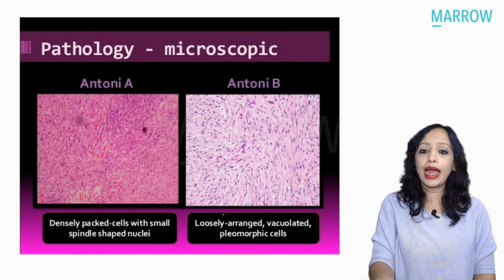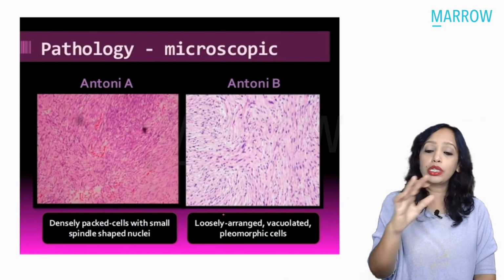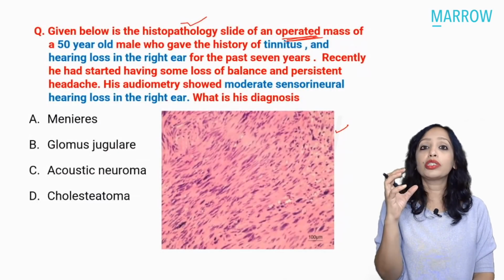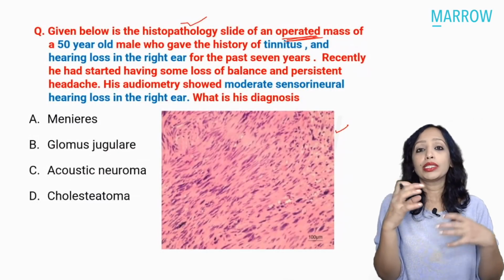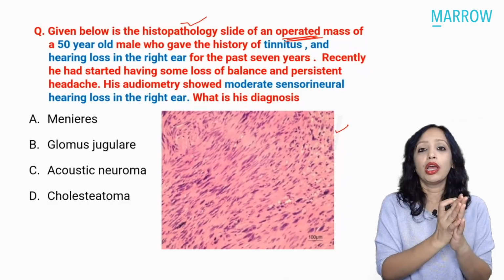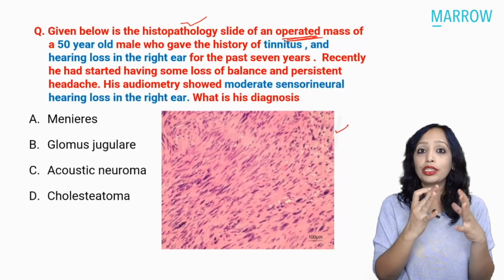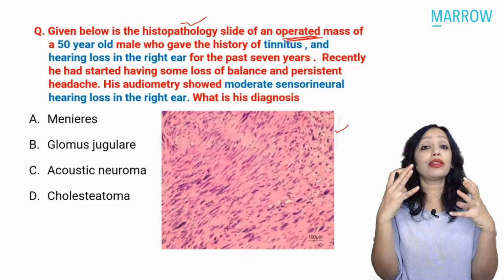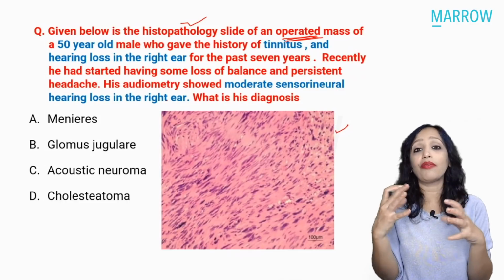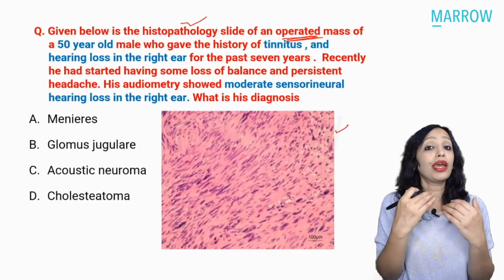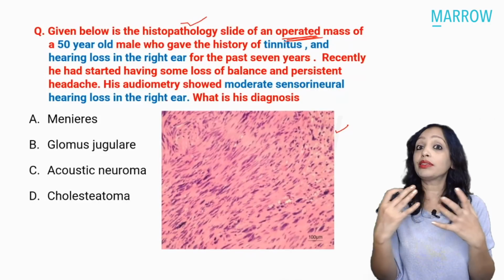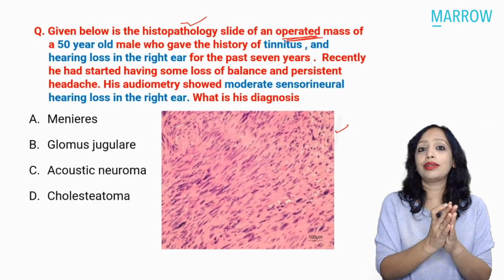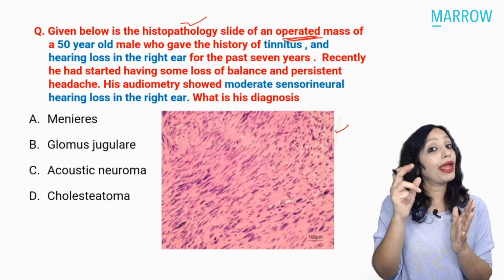Yes, so if it is Antoni type B, loosely arranged, if it contains a lot of cysts, cysts have the propensity of sudden enlargement because of hemorrhage within the cyst. So that can lead to sudden growth of the tumor. And since this is a tumor which is present in a crucial area, the CP angle, where we have important structures all around, the cranial nerves 5th, 6th, 9th, and 11th, and the cerebellum, that is why it matters when we know that it has a cystic appearance that you can make out on MRI.